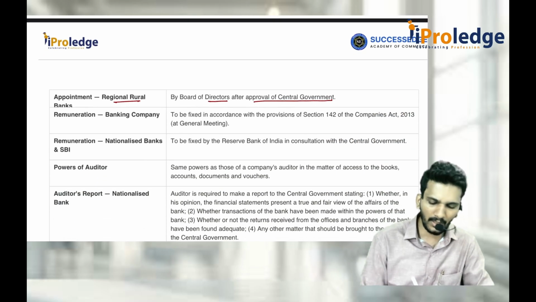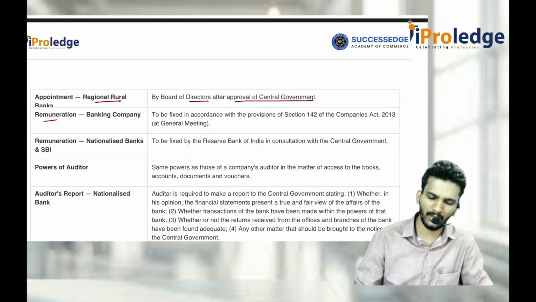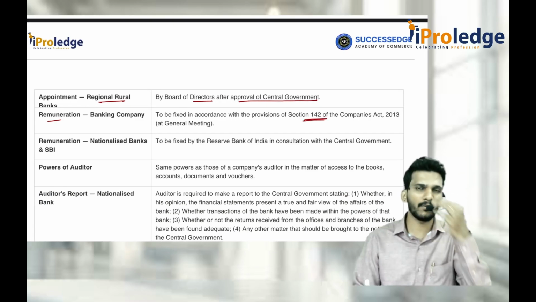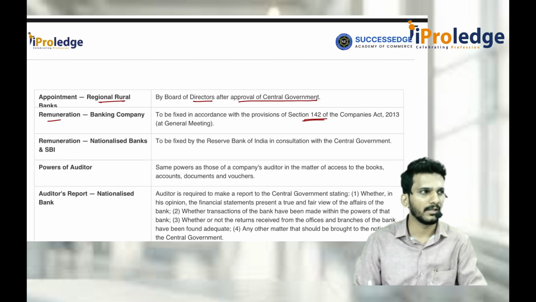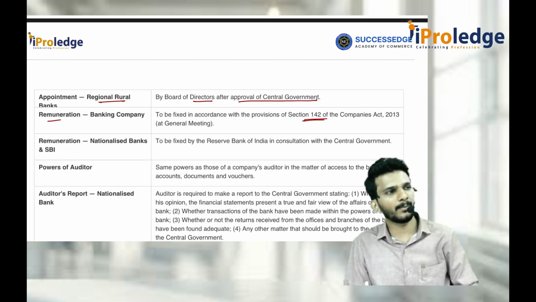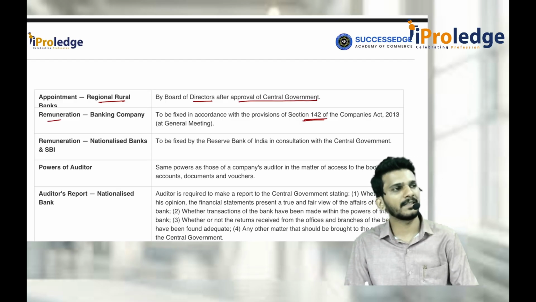Now with respect to remuneration, who will fix the remuneration? Remuneration fixing is generally as per section 142. Shareholders only will fix the remuneration. But in case of government banks, remuneration is fixed by C&AG.